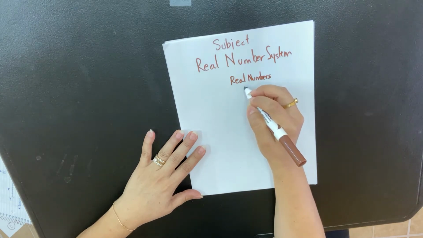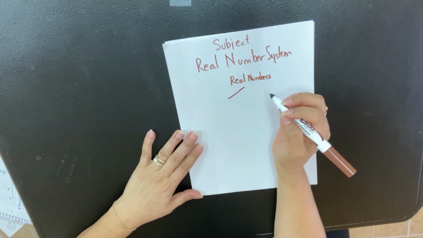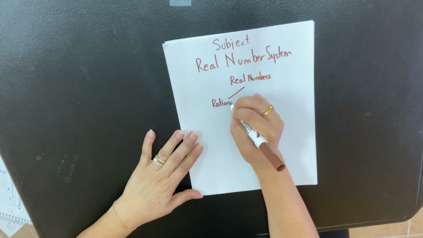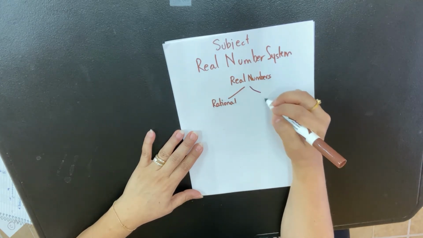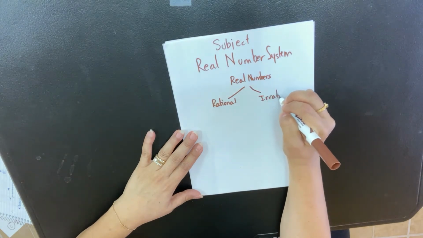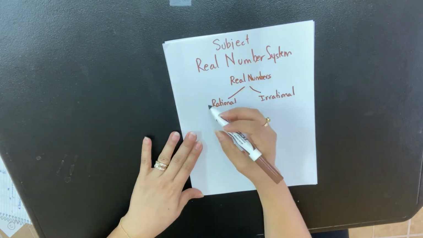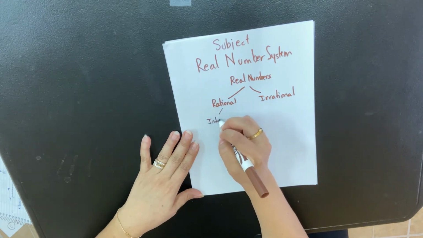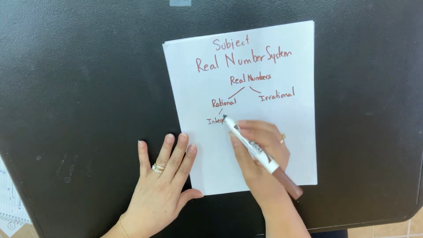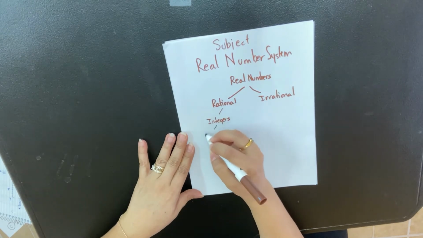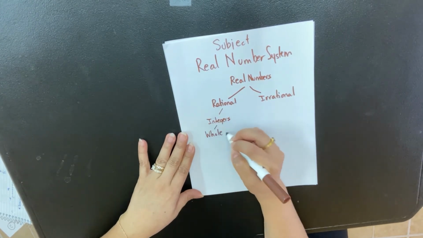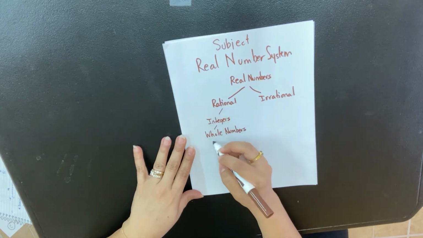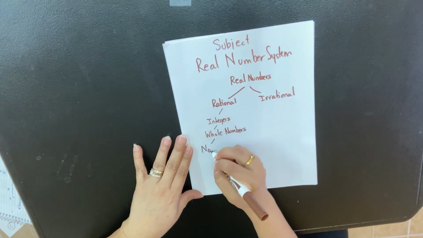And then from there, you have the rational and the irrational. Then you have the integers, the whole numbers, and the natural numbers.